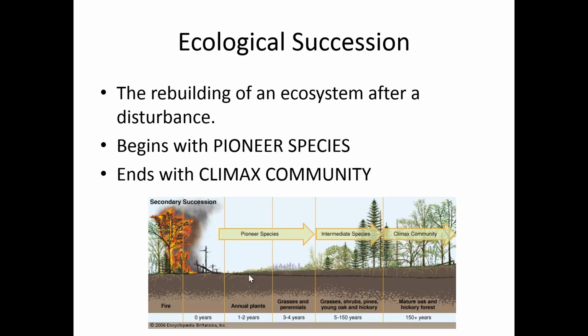Finally, there's ecological succession. Ecological succession refers to the rebuilding of an ecosystem after a disturbance. So it starts with a pioneer species like lichens that begin to grow and break down the rock to create soil. And then it ends up with what we call a climax community. A climax community is a community or an ecosystem that's very stable and healthy, with many plants and animals, and lots of hardwood trees.